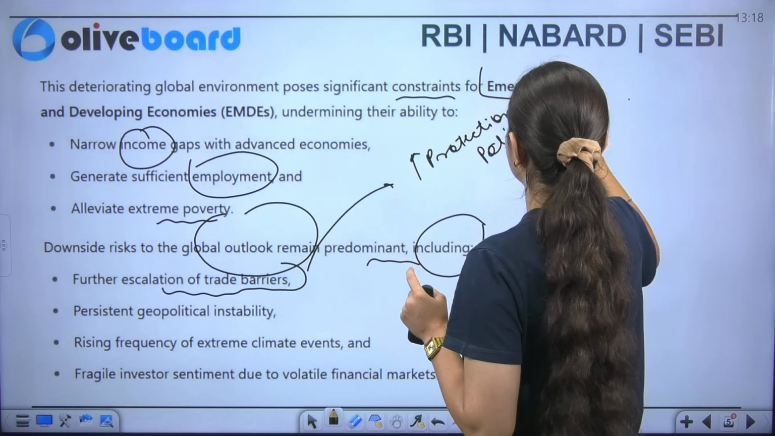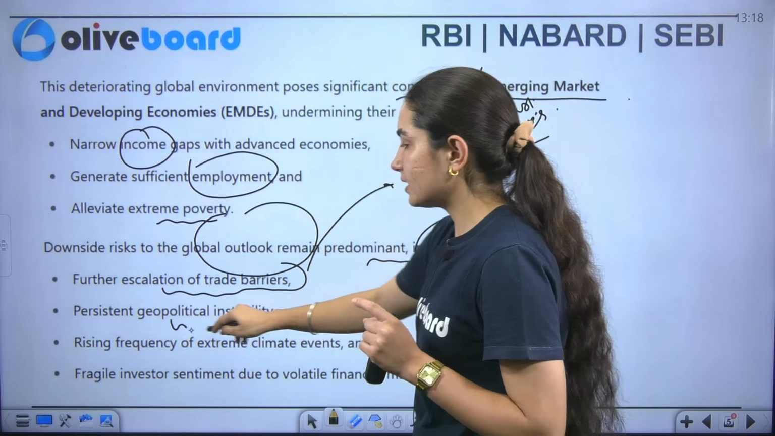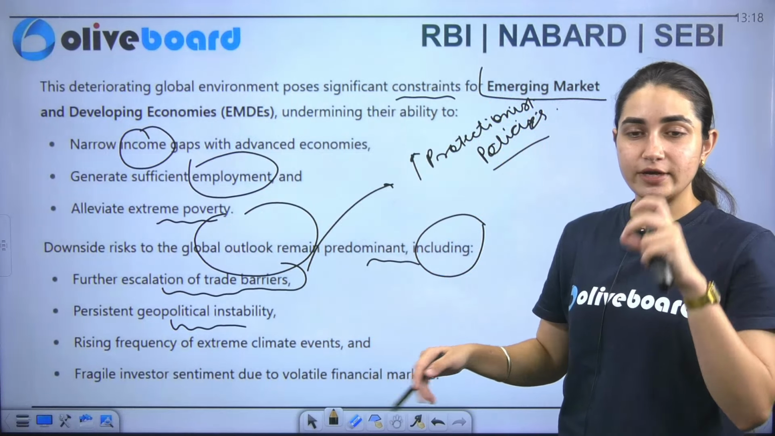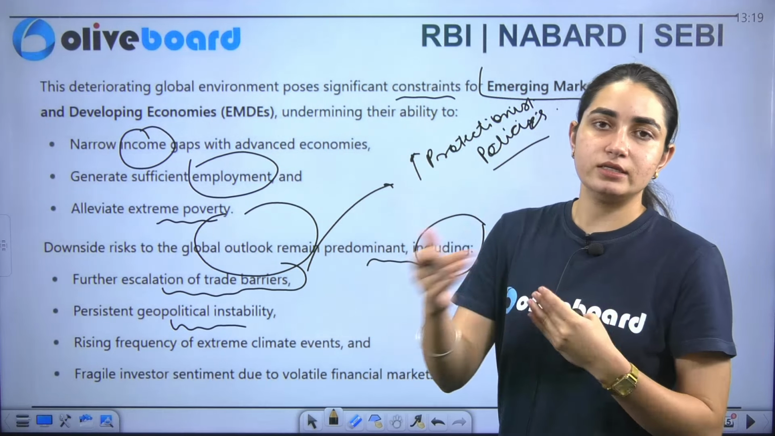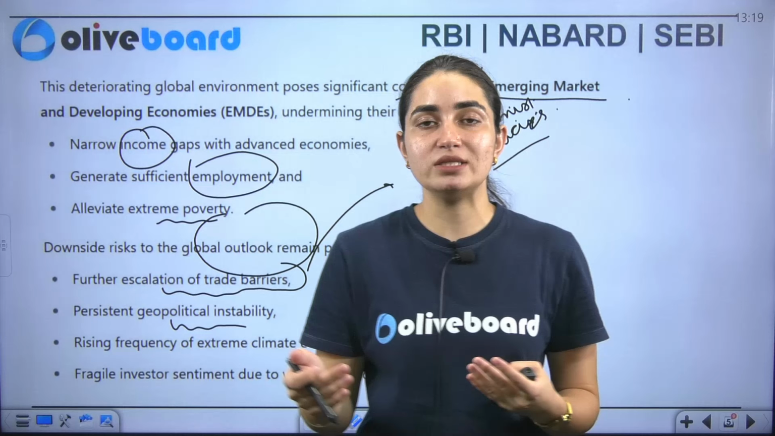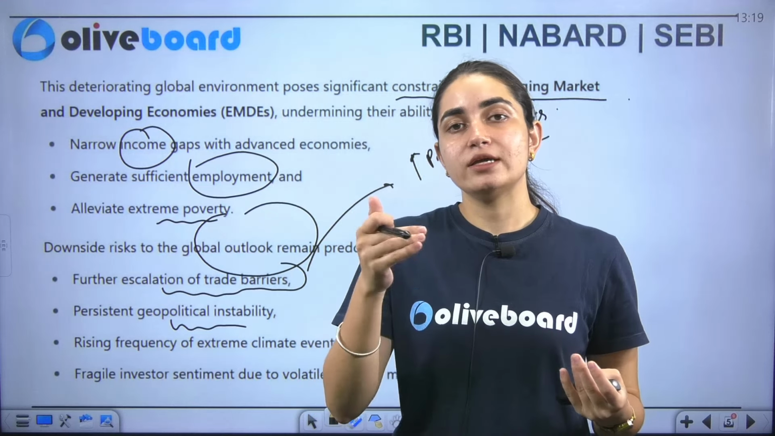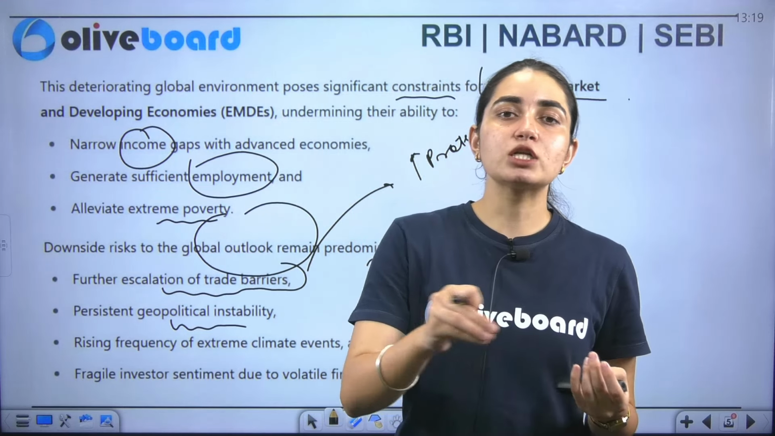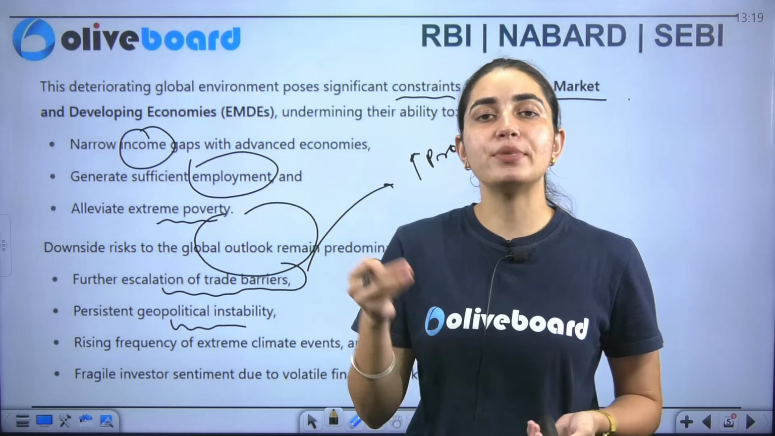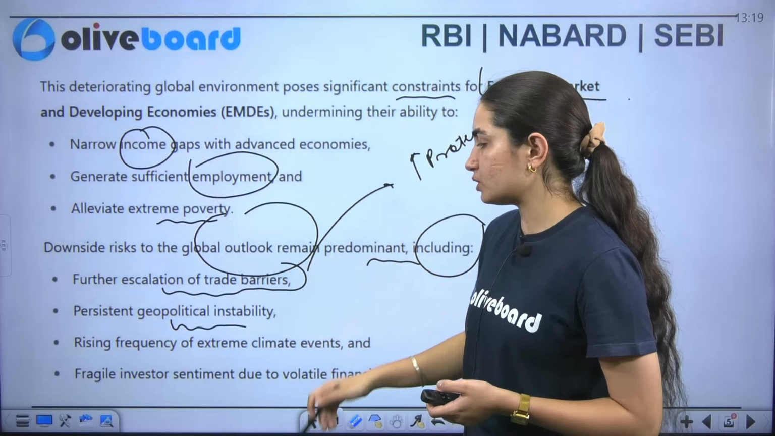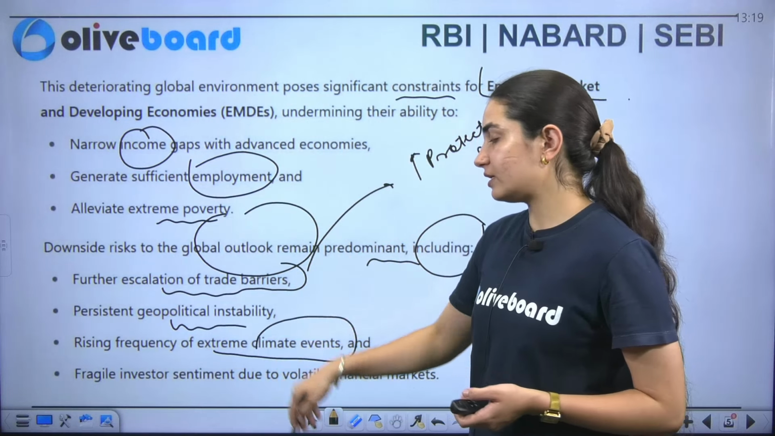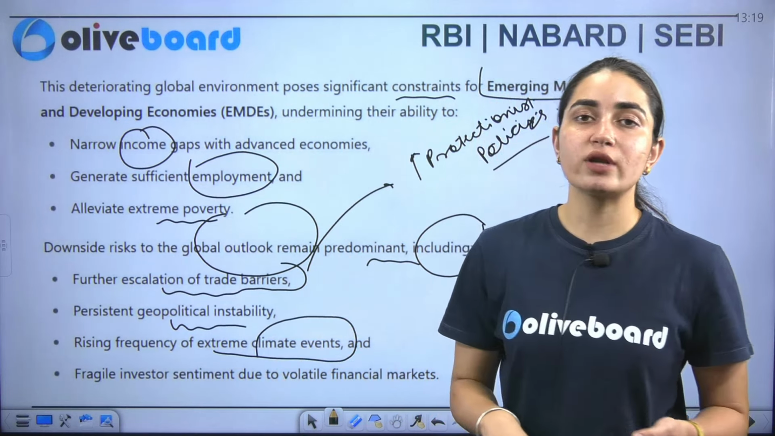Next we have geopolitical instability, but I have already told you that when it comes to borders, there is no peace between the two borders. There is always a tussle somewhere or another. The tussle going on between two of the borders is hampering them, and it is hampering the rest of the economies also. Along with that, we have climate change.